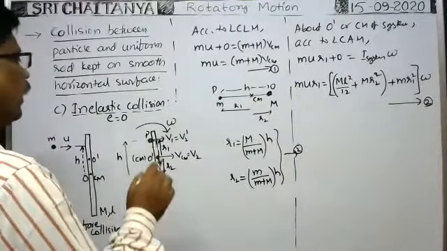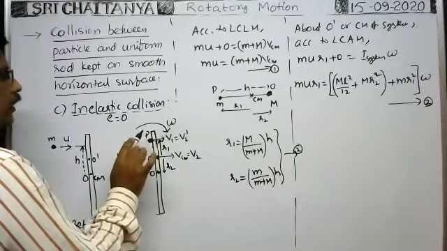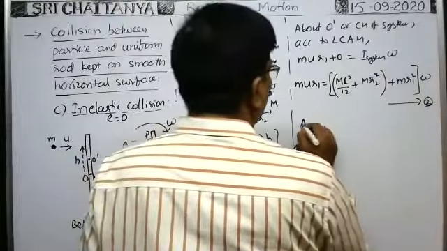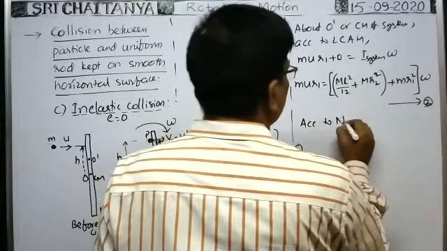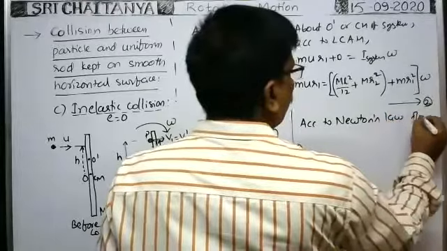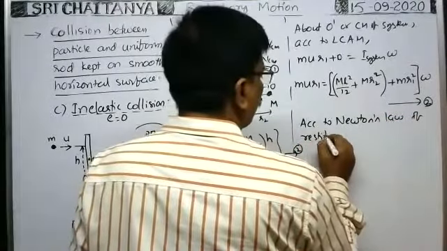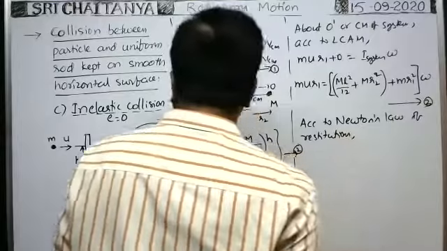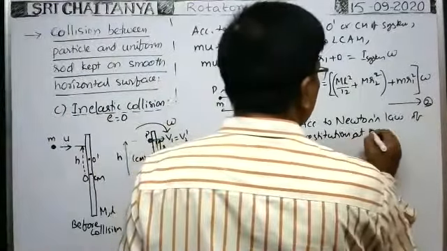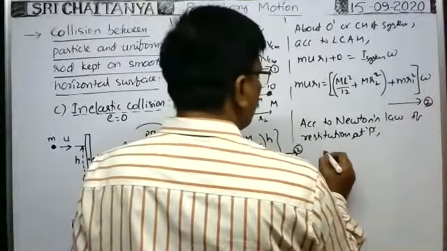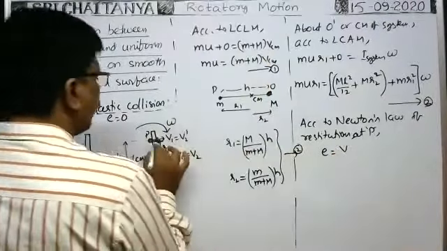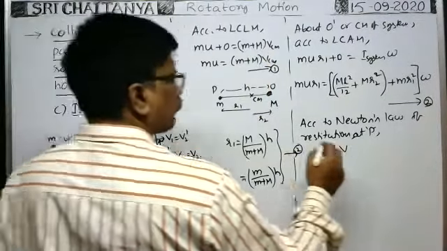Next, at this point, how can we apply Newton's law of restitution? According to Newton's law of restitution, at P, e is equal to the general formula. At this point, the velocity of this rod is v2 dash.